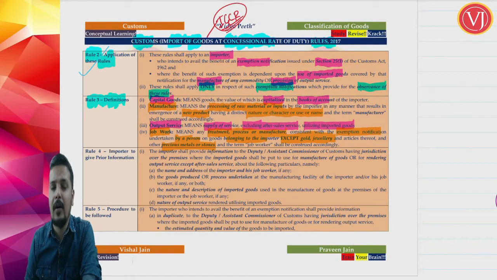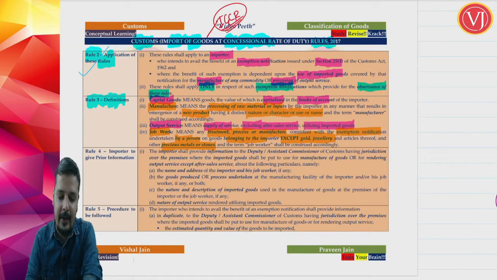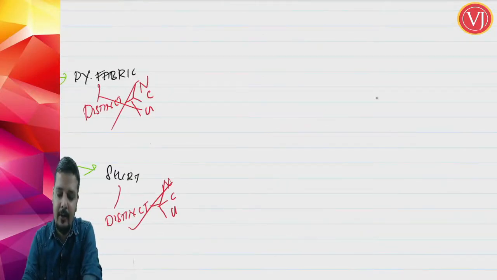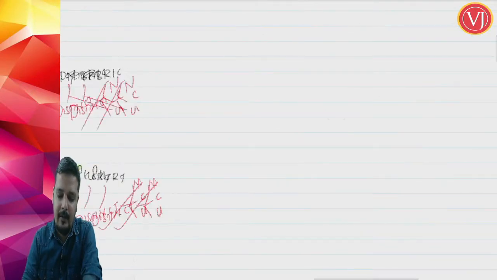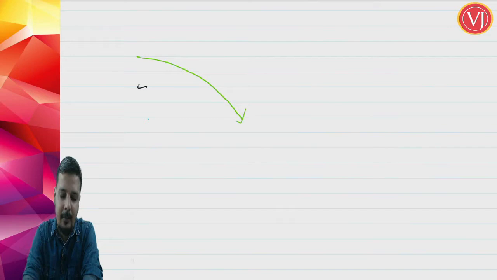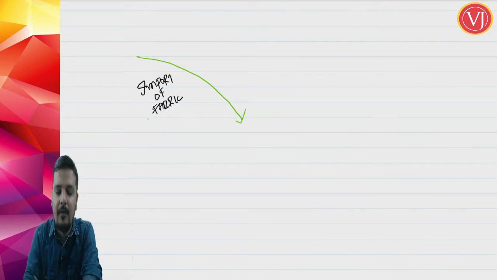So except gold, jewelry or articles thereof, and precious metals and stones. How to understand this? You are talking about a scenario where you are importing fabric, and you have promised that you will be using that fabric for manufacturing military uniforms.